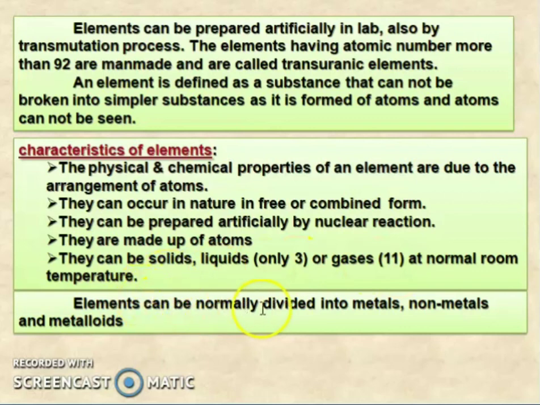Now the elements can normally be divided into metals, non-metals and metalloids. So I hope you all have understood this part 6 now. The classification of metals, non-metals and metalloids, and their physical and chemical properties, we will discuss in the next part of this video.